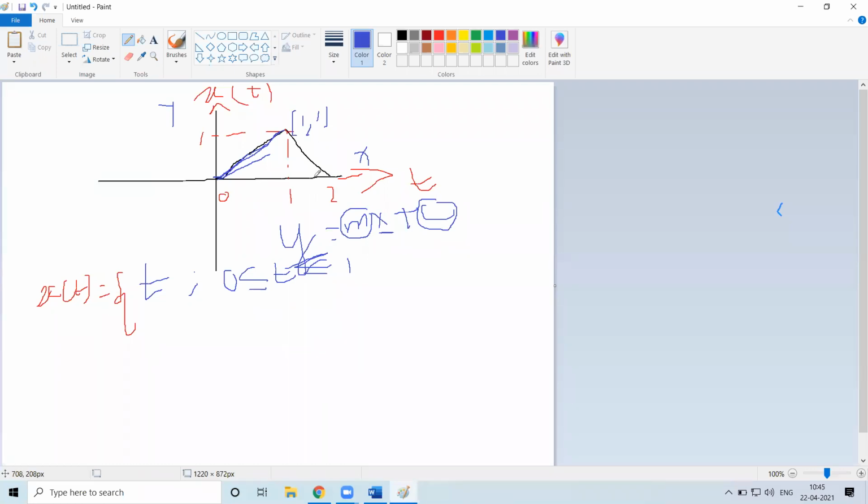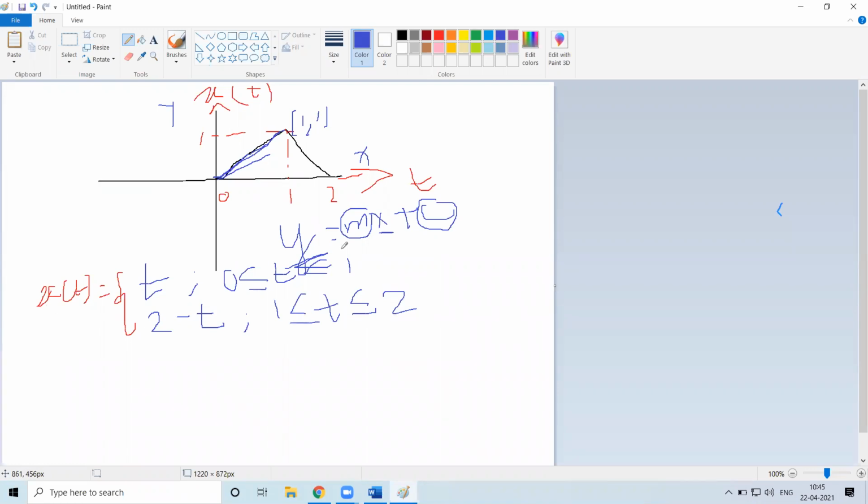What is the slope? You apply y1 minus y2 divided by x1 minus x2, and you'll be getting the slope. When I convert this, what I'll be getting is 2 minus t. So this 2 minus t is what? It is 1 less than or equal to t, and it is less than or equal to 2. So it is in this range.